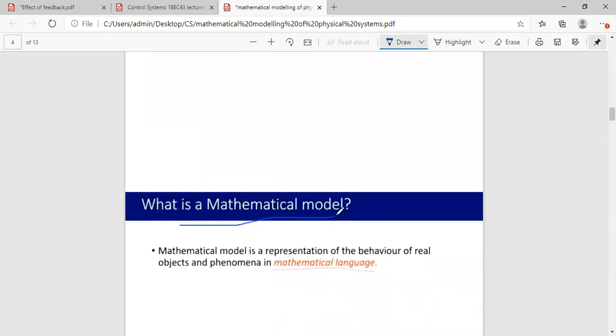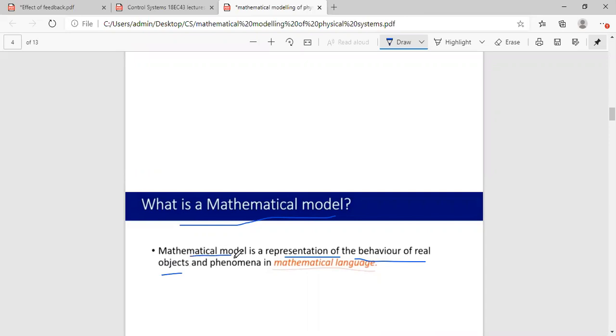Okay, what is a mathematical model? Let us move to our concept. Our heading is mathematical modeling. So what is the meaning of mathematical modeling? It is actually the representation of behavior of real-time objects. Okay, if you relate it to control systems, if you consider some real-time system, say the working of your chemical reaction, the batch process example we took for closed loop system, how the system is behaving, you can analyze the system behavior by means of this mathematical model.